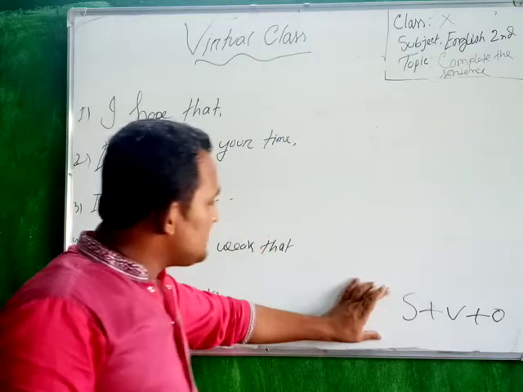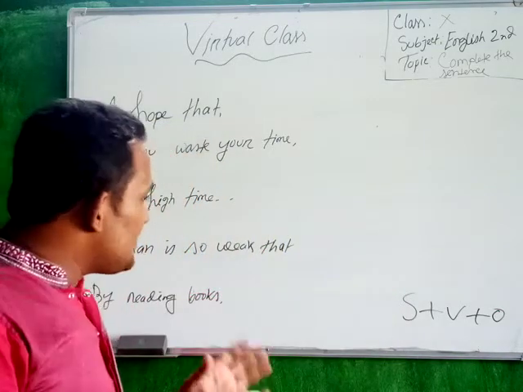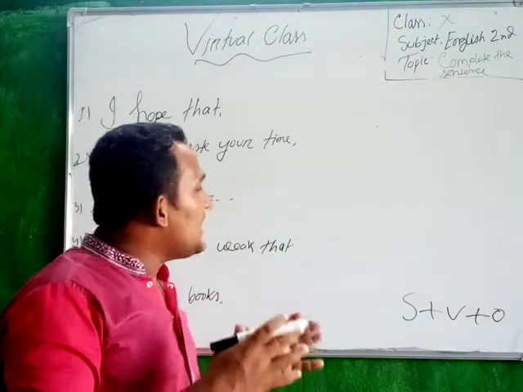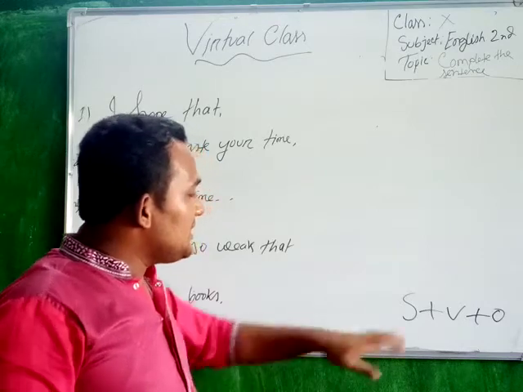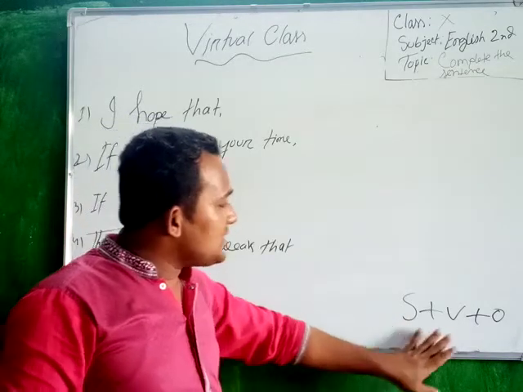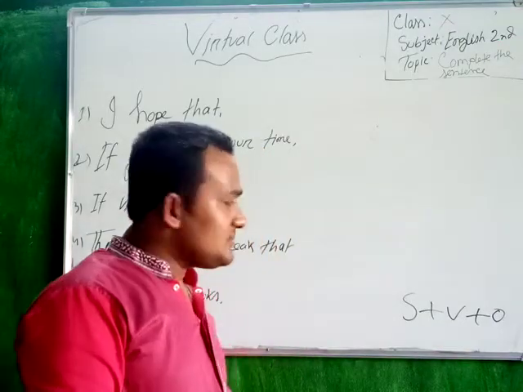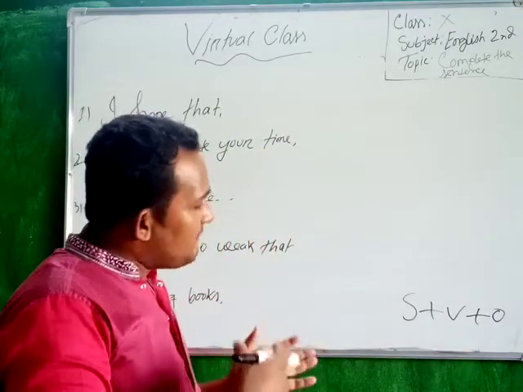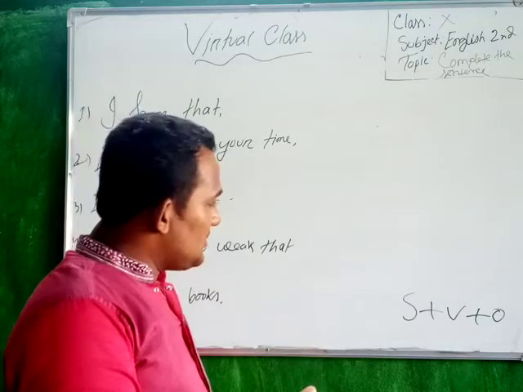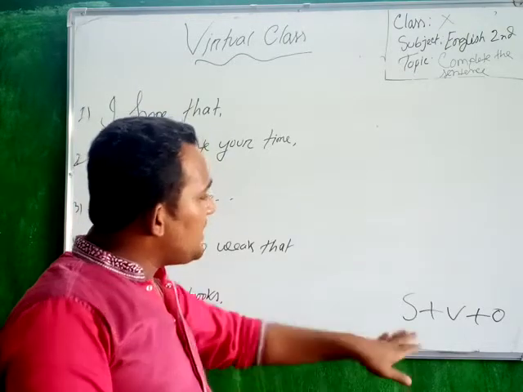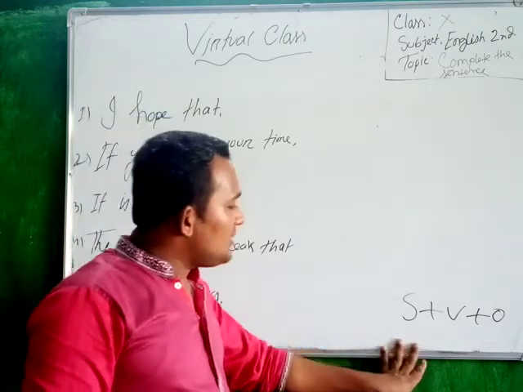Actually, subject is the doer of the action, the person who performs the action. That is subject. What is verb? Verb means action. Verb always refers to the action that is performed by the subject. What is object?